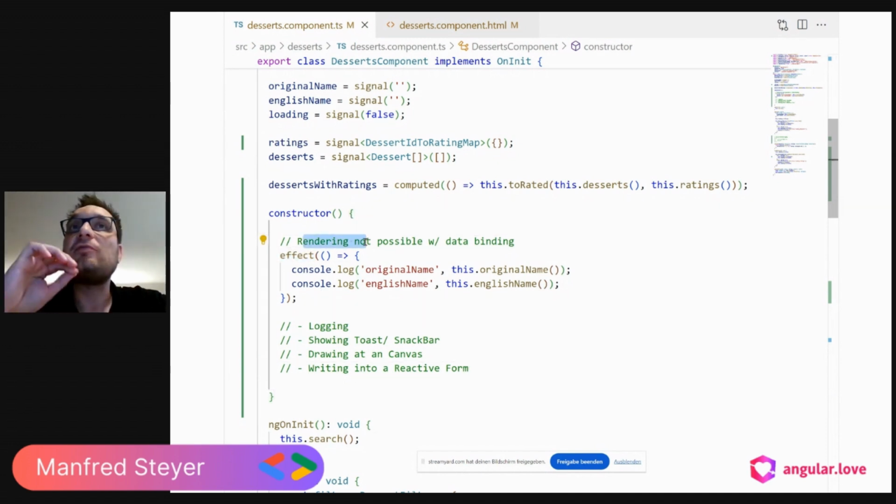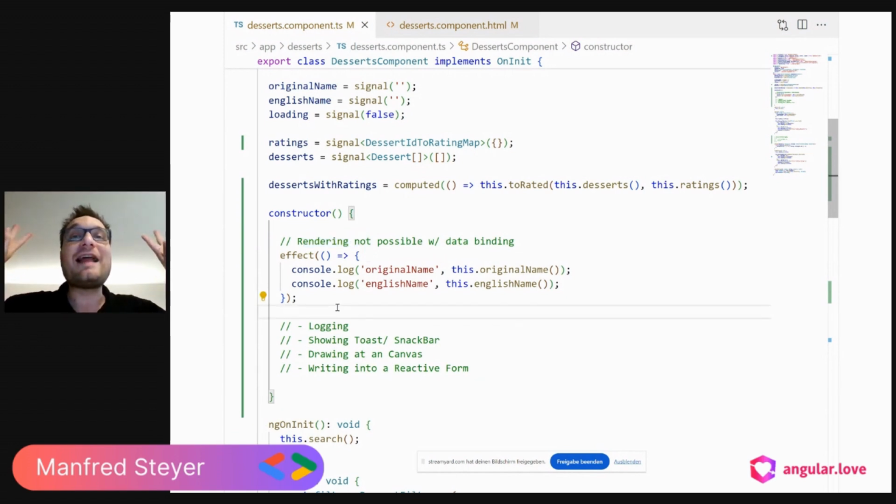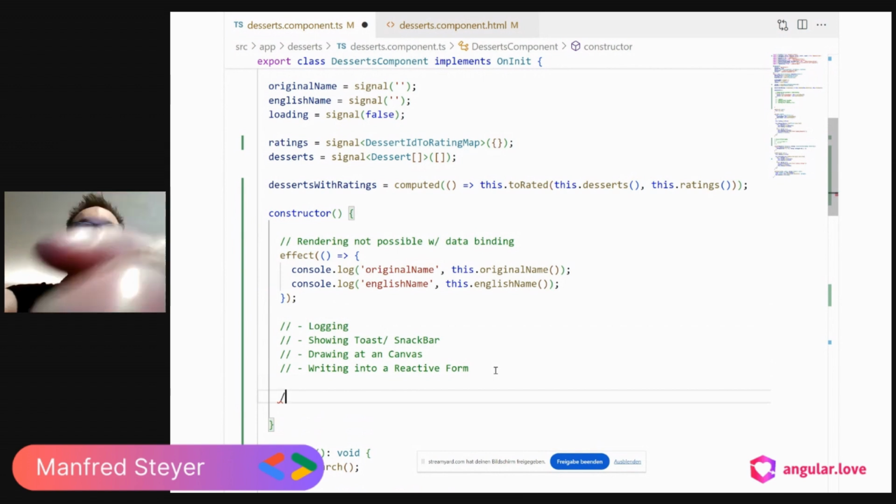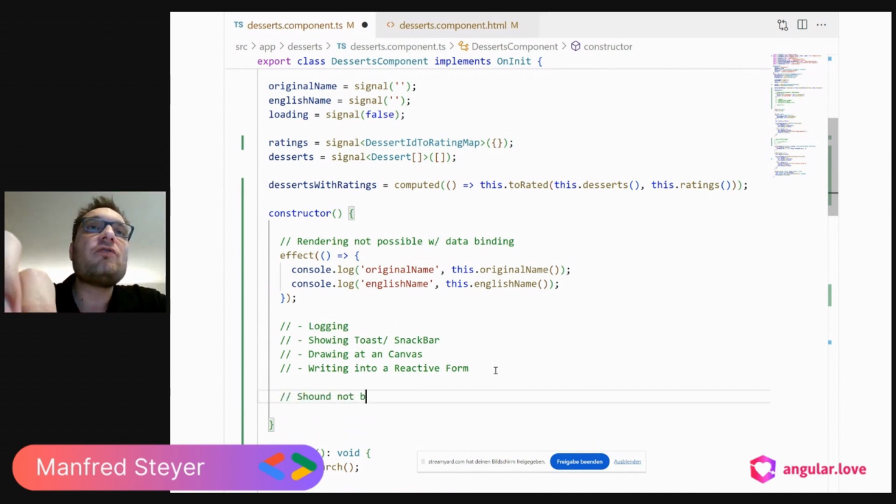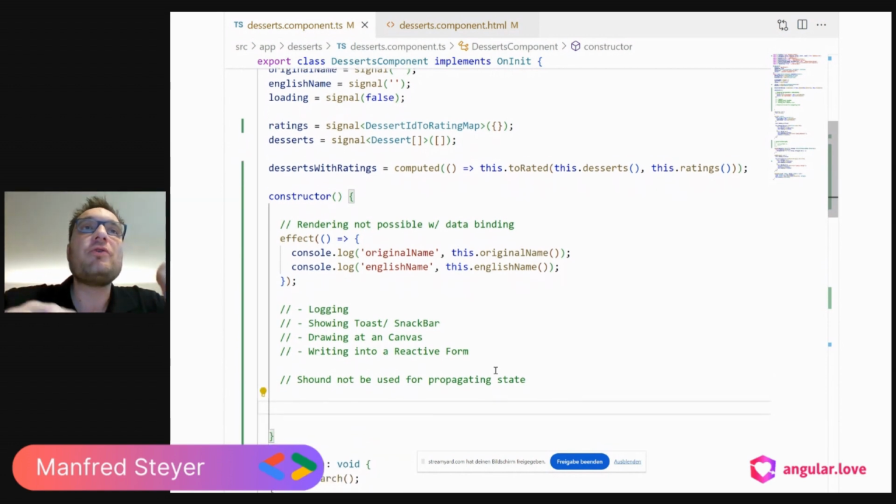Rendering stuff not possible with data binding. In general, you can say an effect is intended for the last mile between your system and your view. Somehow you want to transport data into your view. Effects, however, should not be used for propagating state. So let me show you an anti-pattern.